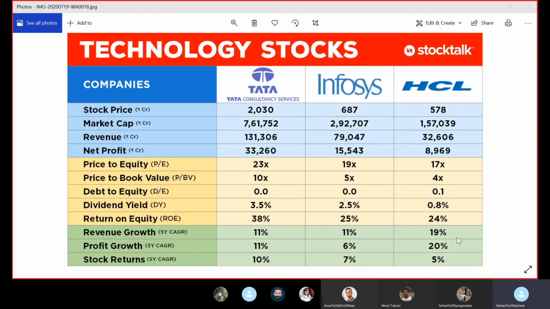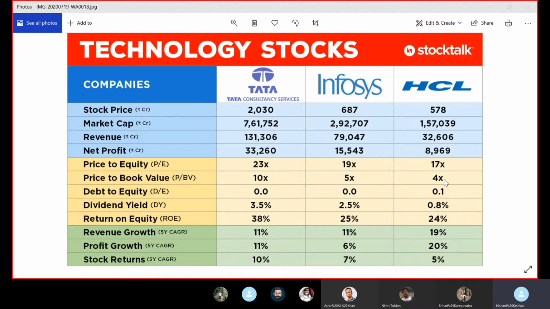But the key metric here is profit growth, right? Your P ratio. So when we discussed, what did I say? That if a company's profit is growing 20% per year, its P ratio should be 20. If a company's profit is growing 6% per year, its P ratio should be 6. If a company's profit is growing 11%, its P ratio should be 11, something like that, plus minus 1 or 2. But here in this case, we see that although HCL's profit is growing 20%, its P ratio is 17,